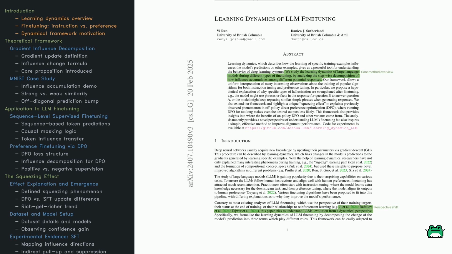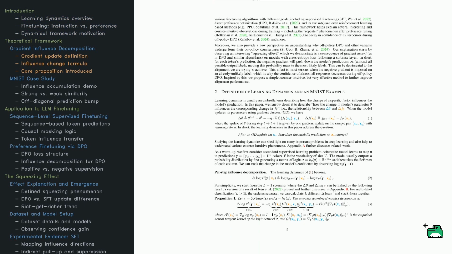This framework helps explain weird fine-tuning behaviors, like why models sometimes degrade with more training, or start repeating themselves. And better yet, it might even help us design smarter training methods down the line. Now let's get into the math. The core idea is to break down how one training example changes the model's prediction on another. That's the learning dynamics at work. Think of it like this. If the model learns from one example, how does that affect its predictions elsewhere?